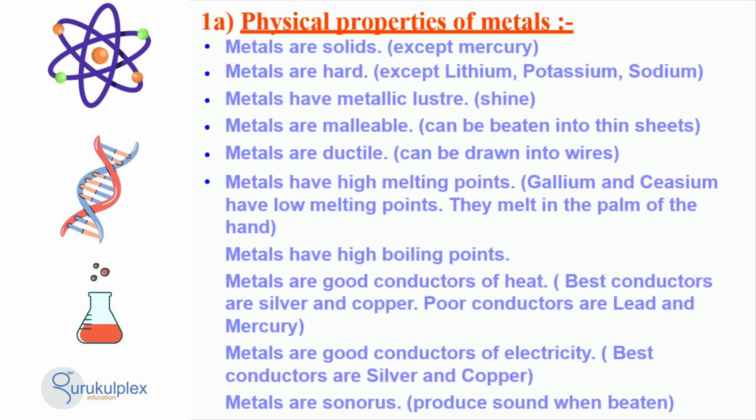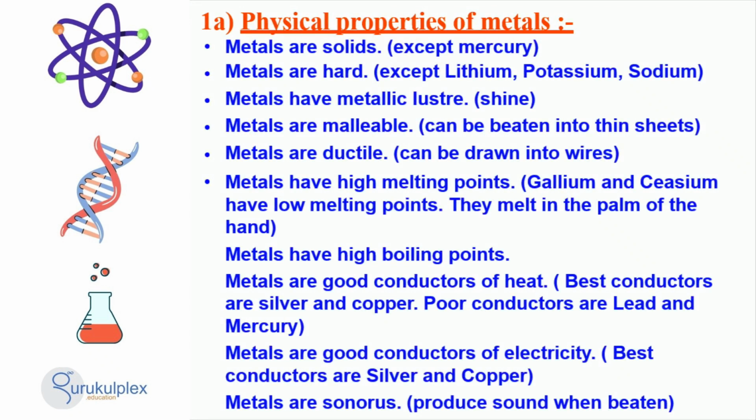Metals are an important part of our lives. They are solid, with the exception of mercury, which is a liquid. Metals are generally hard, although lithium, potassium and sodium are softer. They have a shiny surface, known as metallic luster, and can be beaten into thin sheets and drawn into wires.